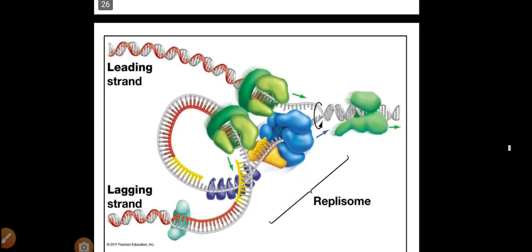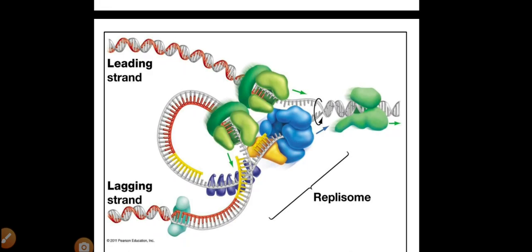Here the green and the blue thing is the DNA polymerase 3 enzyme. One strand is copied continuously without disturbance, so that is the leading strand, and the second strand makes a turn and enters the enzyme clamp active site.